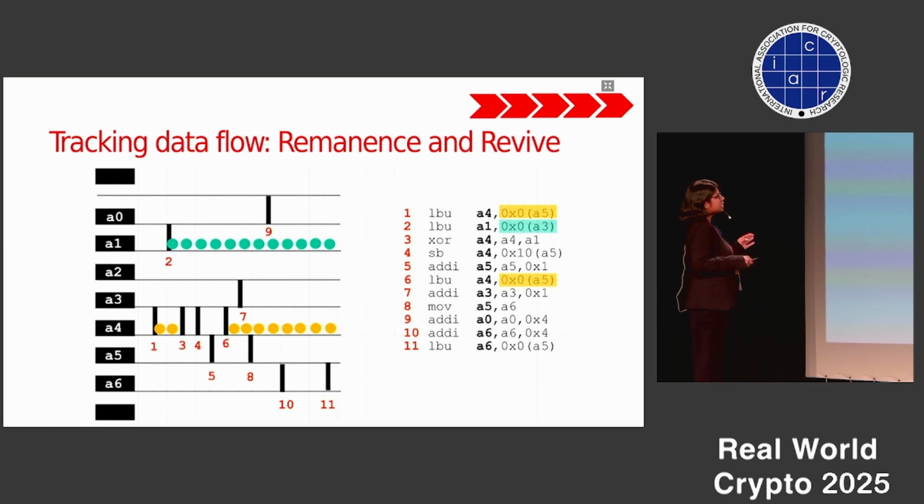If I focus on the first instruction, it loads the content of A5 to A4. So in A4, I load the yellow data, let's say. And then in the second instruction, I load the content of A3 to A1. So at the second instruction, I load the data that we represent with green color in A1.